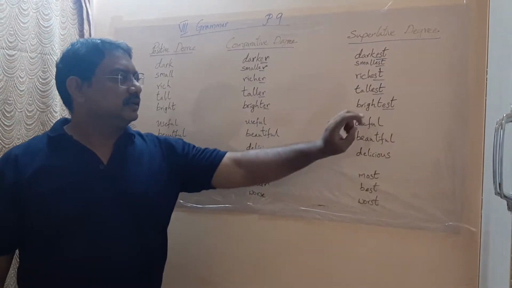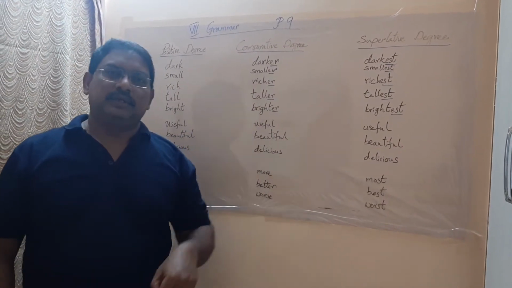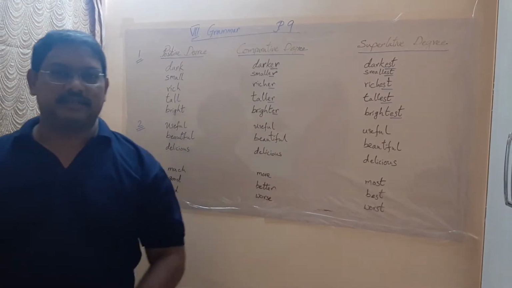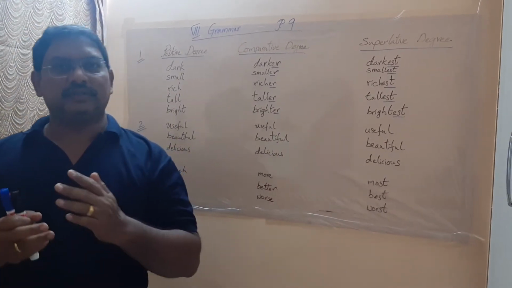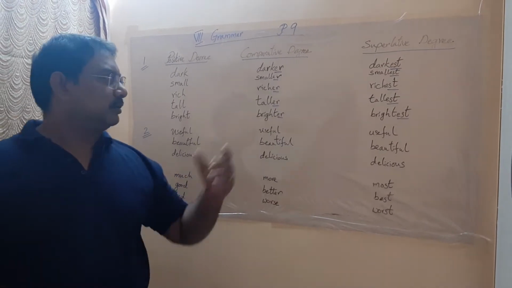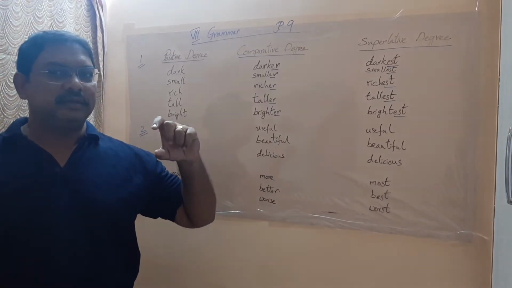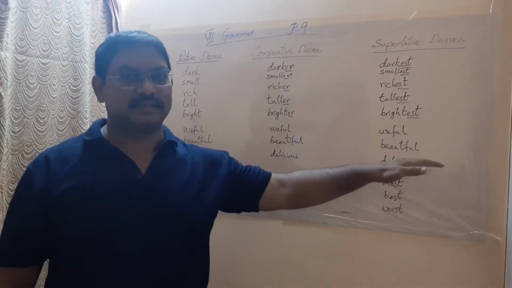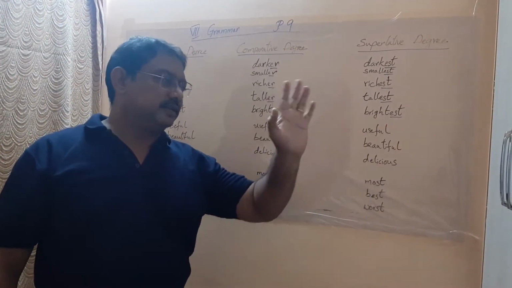And interestingly, if you have remembered, there you got a word called melodious in your 6th class. Okay, so for that we have written a different thing. According to the rule, melodious will become melodiouser, but that is not the case.